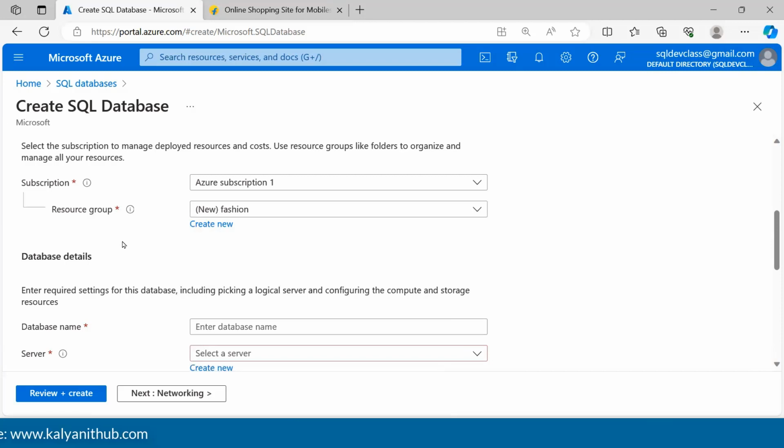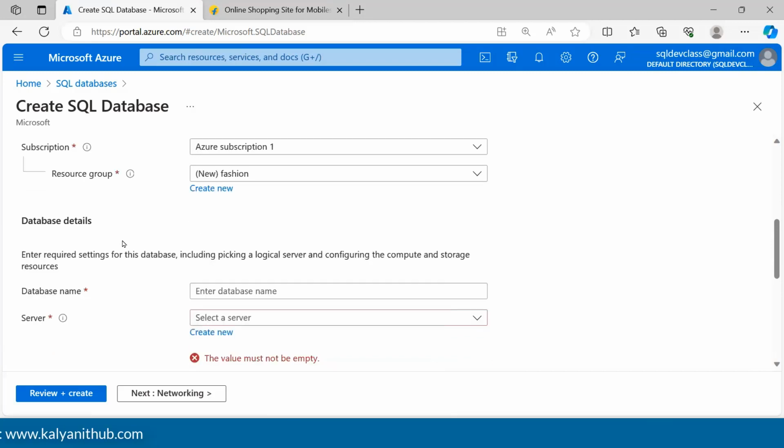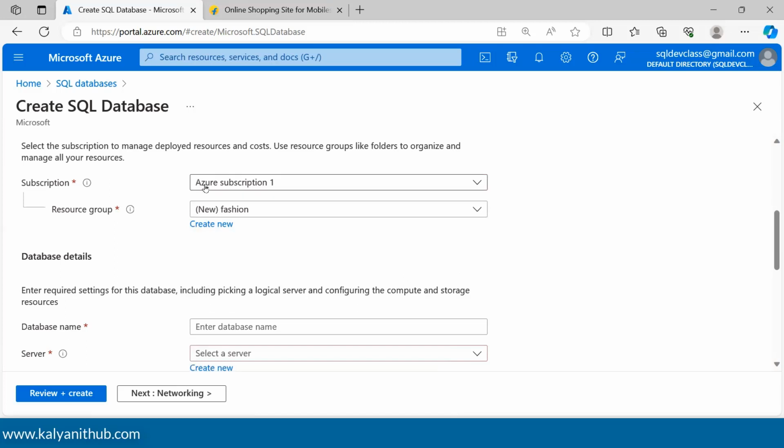Okay, so let's take a look without any delay. Again, I'm repeating, we are working for Flipkart. Guys, Azure subscription 1, treat it as Flipkart, because I can rename it, but this account is being used by a few other members also, so I don't want to confuse them by renaming the subscription name here. But for the resource group, yes, we have created a brand new resource group and named it fashion.